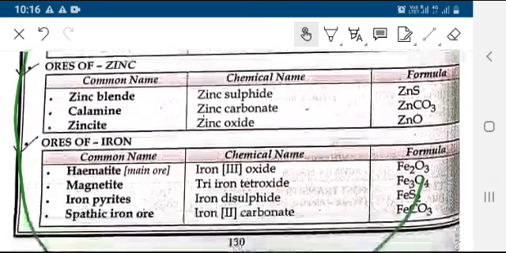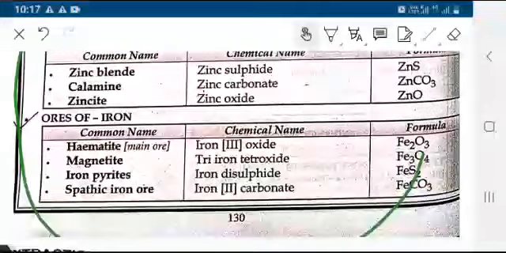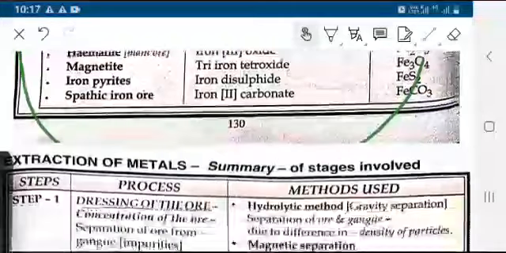So these are the ores of aluminium, zinc, and iron. For this, we need to know the important ores of various elements so that it can be very helpful in learning the extraction of metals.